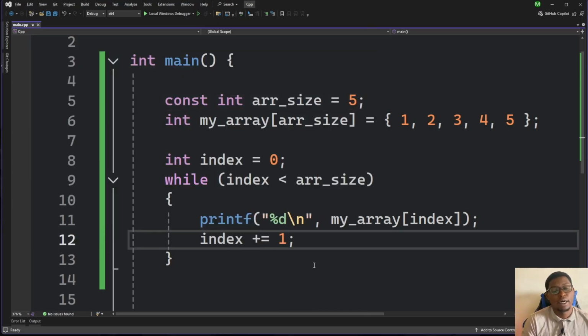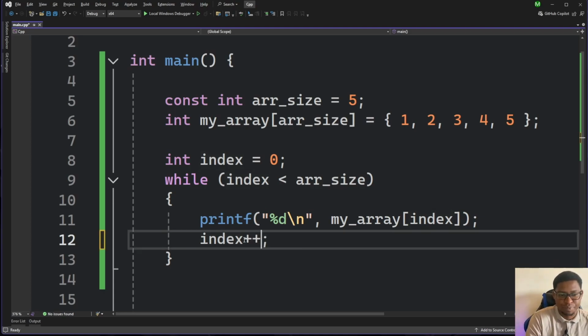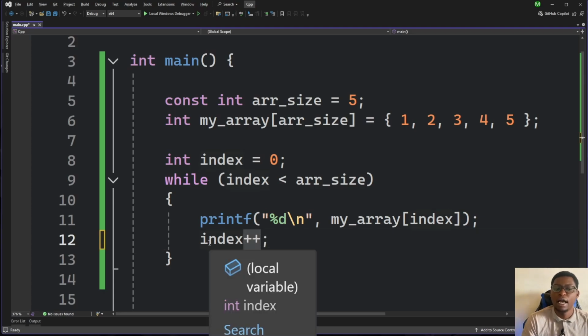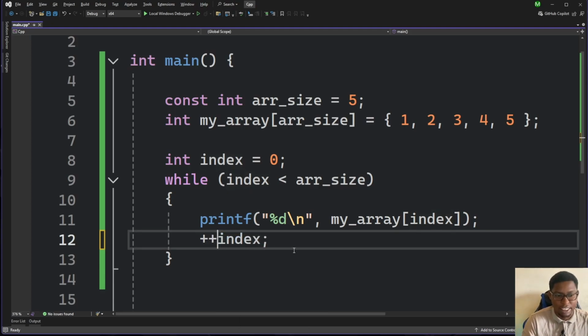Another way we can do this increment is with the increment operator. It basically says add 1 to this value. So index plus plus says add by 1. We also have an operator like this: plus plus index is the same thing.